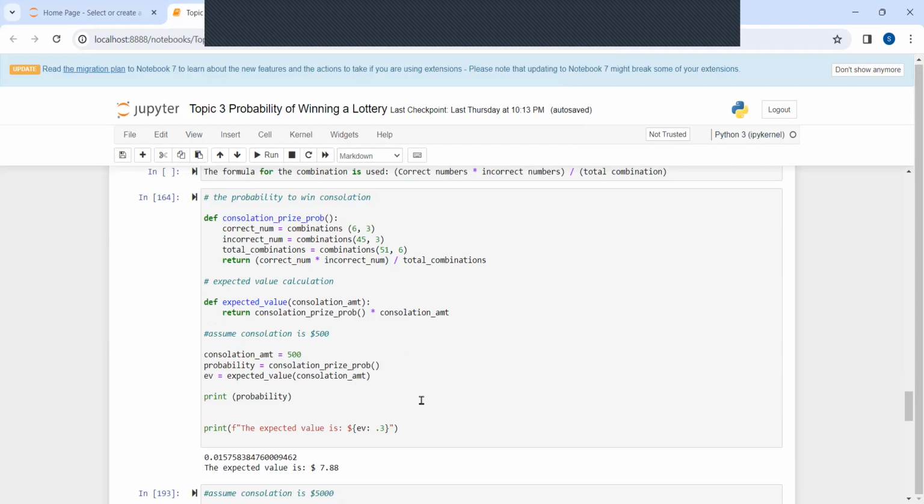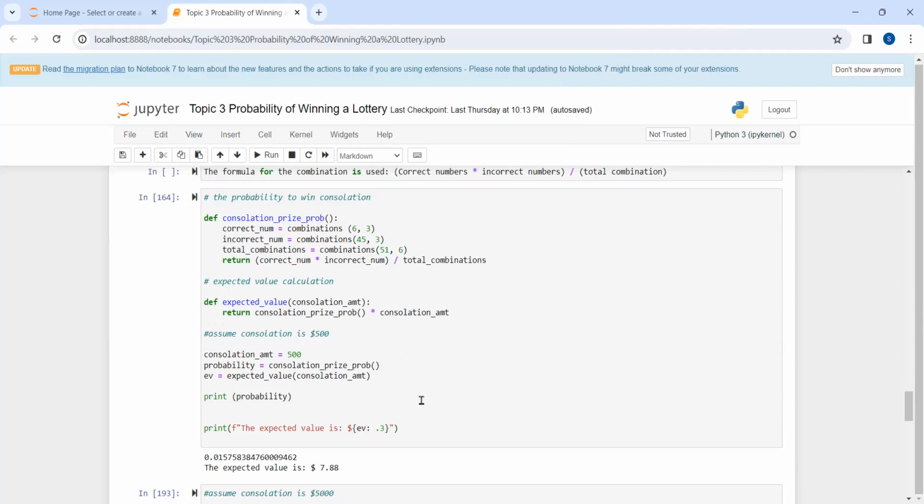The probability of winning the consolation prize is found by taking the probability of selecting 3 of 6 numbers in the game, multiplying it by the chances of choosing 3 of the remaining numbers, subtracting the amount of numbers selected, then dividing that by the total combination as shown here.